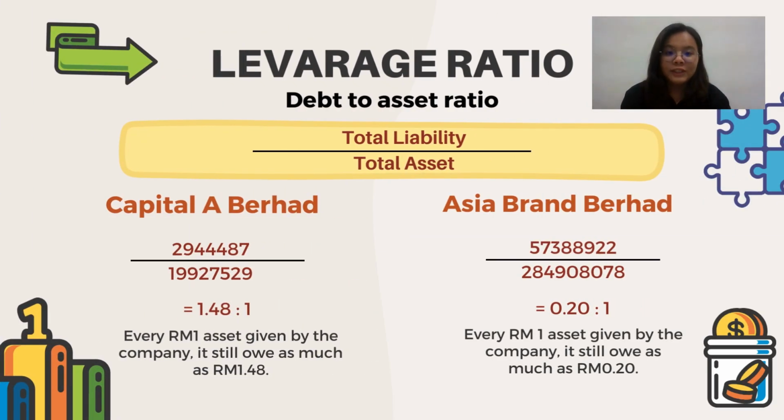The formula of the debt to asset ratio is total liability divided by total asset. For Capital A Berhad, the calculation is 1.48. It means every 1 ringgit of asset held by the company is still owed as much as 1 ringgit and 48 cents. For Asia Brand Berhad, the calculation is 0.20. It means every 1 ringgit of asset held by the company is still owed as much as 20 cents.